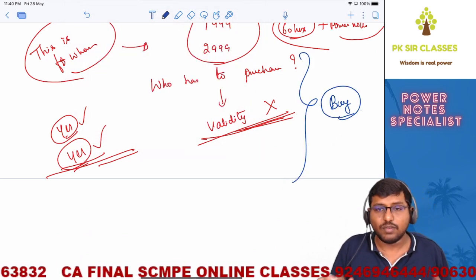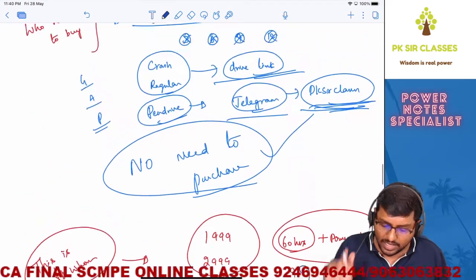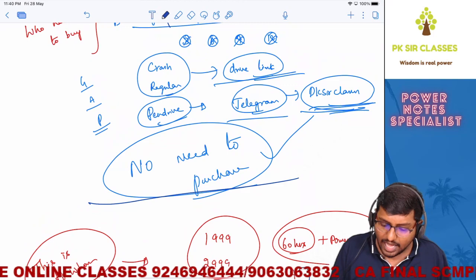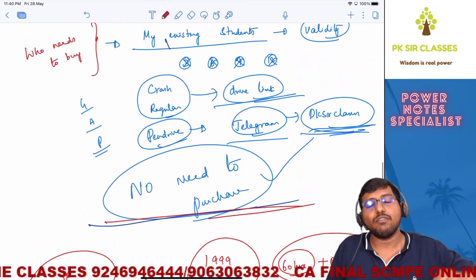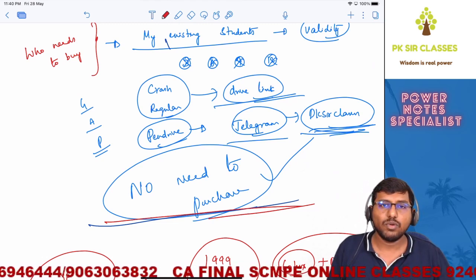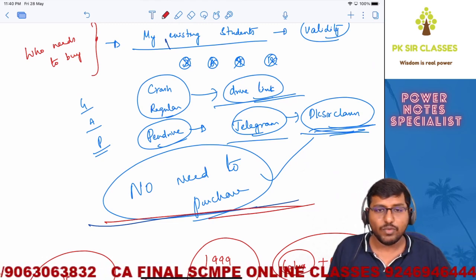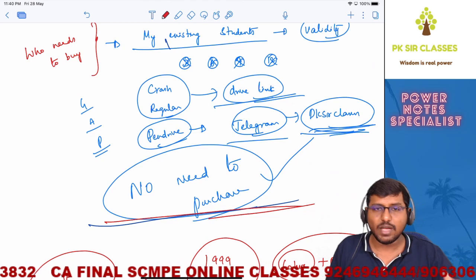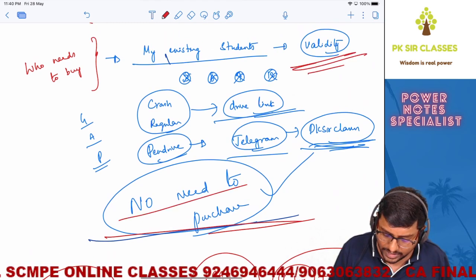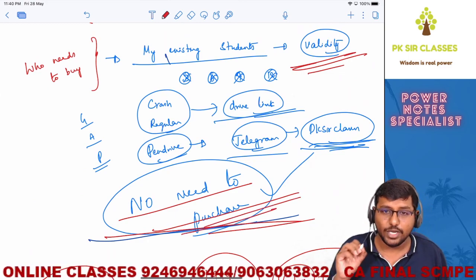Is that clear? At these affordable prices which we have kept. My existing students, no need to buy. As long as you have validity, irrespective of when you bought and how you bought, whether it is Google Drive classes or pen drive classes, or Android app classes, or whether you purchased 3 months back, 6 months back, 9 months back, 1 year back, as long as you have validity, no need to buy.